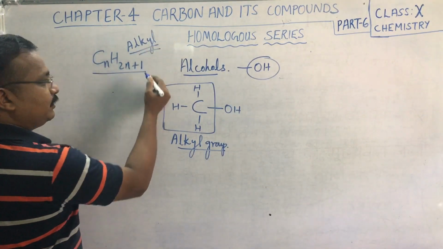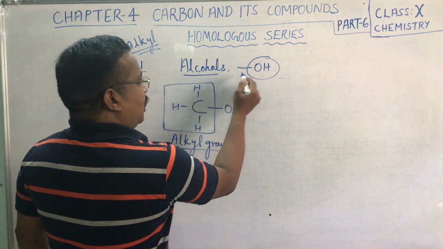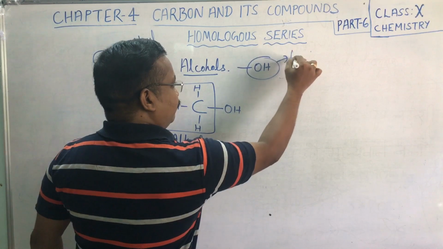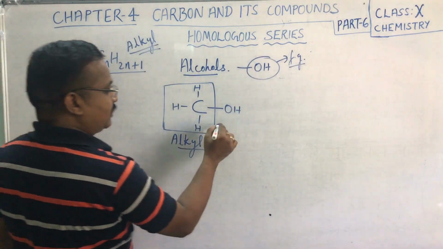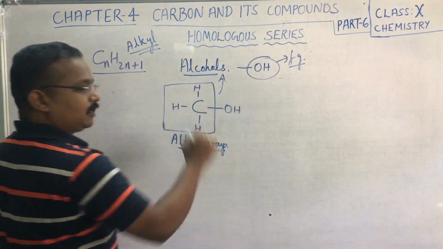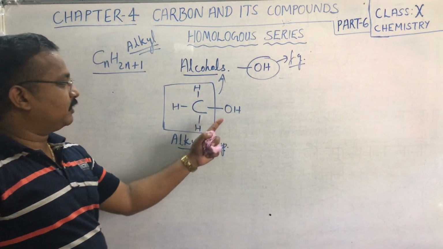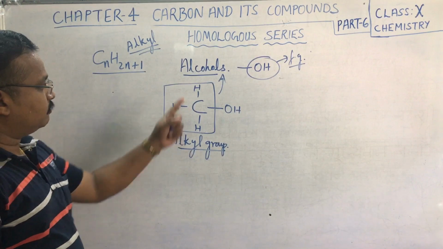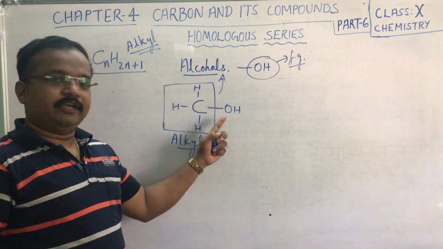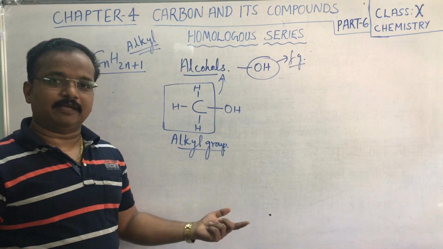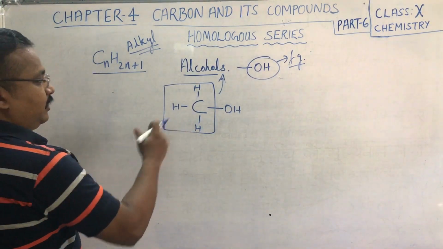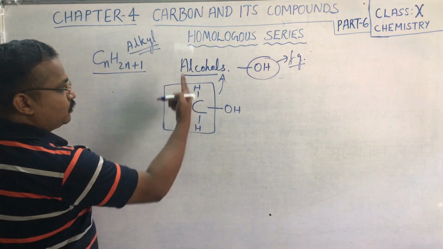Into an alkyl group, when a functional group, this is our functional group, then a functional group OH is attached. This becomes our what? Alcohol. Okay, if an alcoholic functional group is attached, it forms alcohol, or if any other functional group attaches, this becomes a different type of compound.